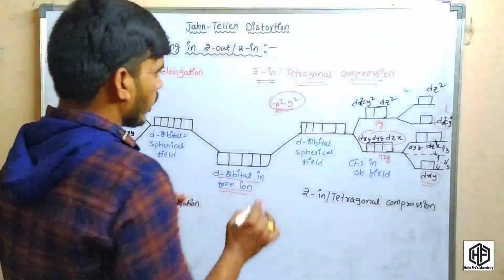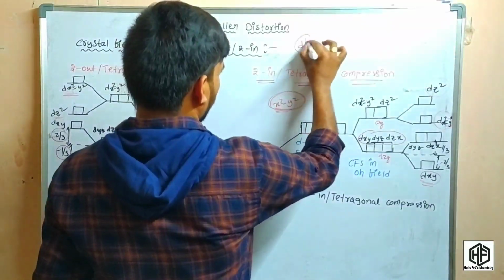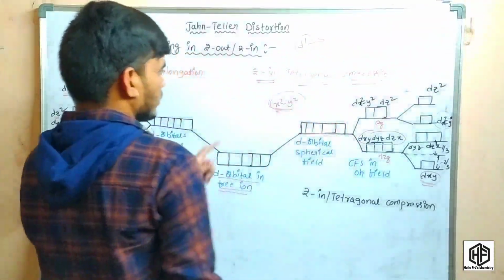So why, one more example in the d1 system. This d1 system is a Z in case.